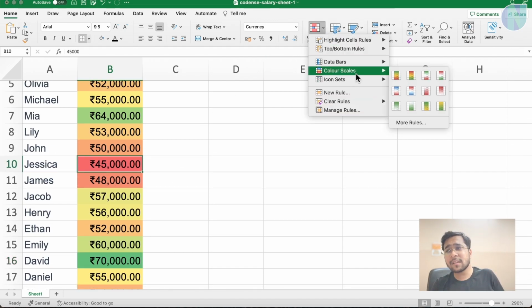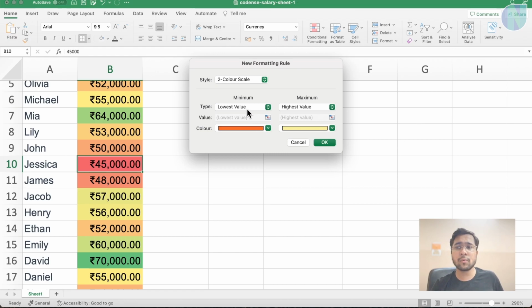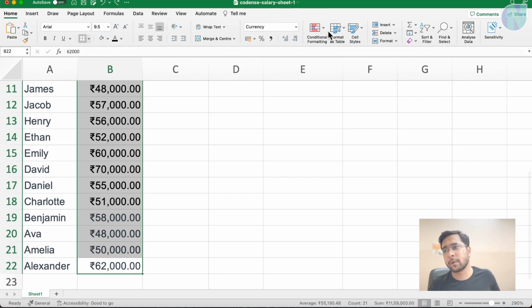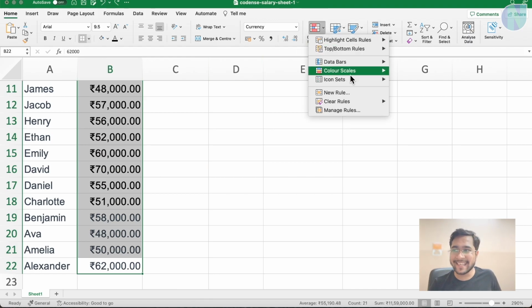So you can set the rules as well. Just go here, more rules, like lower value, what you want, red, higher value, what you want, you can set it, or by percentage also you can set it, like the value is greater than 10%, 20%, you want to set a value, that also you can do. This is just about practicing. I am just telling you what options are available with us for conditional formatting. Again, you can undo it by clicking here, or you can undo it by pressing Ctrl Z.